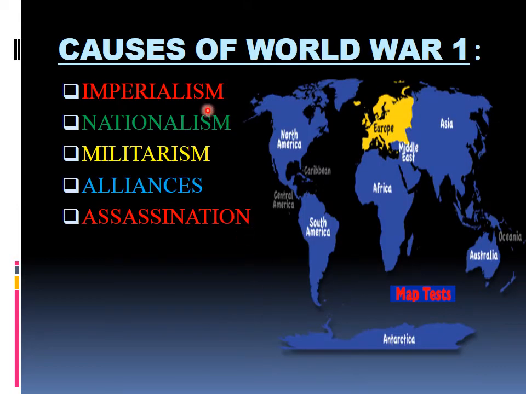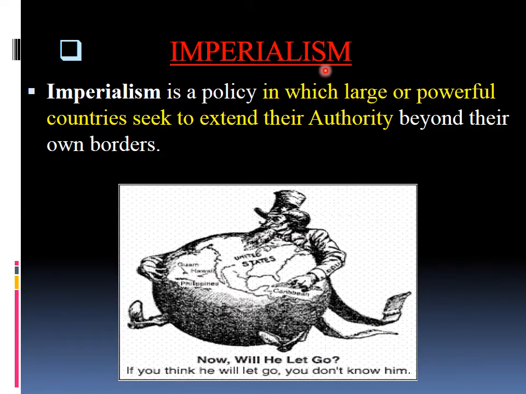You can see the causes. The main primary causes for World War I are these five causes: imperialism, nationalism, militarism, alliances, assassination. It all started in Europe. Let us see the causes one by one. Imperialism. Imperialism, I will explain to you in very simple terms.